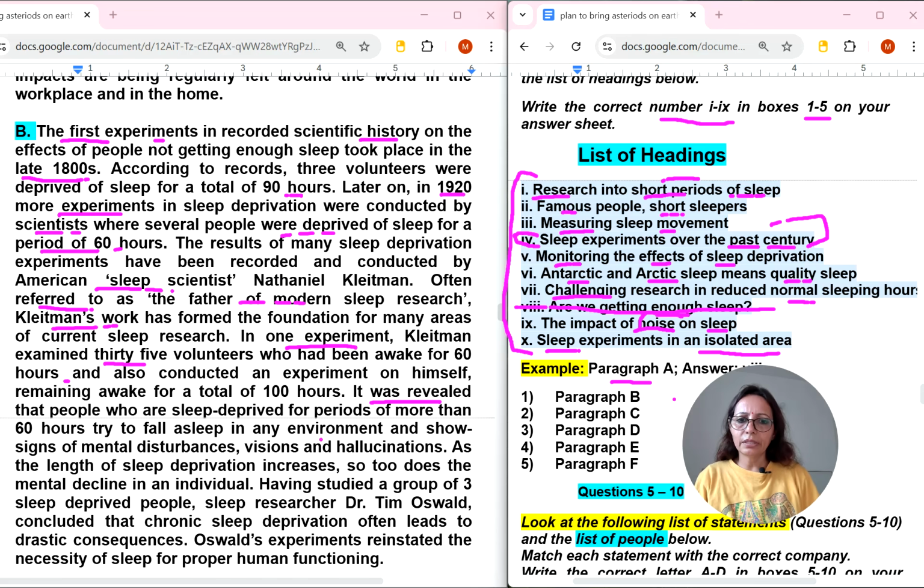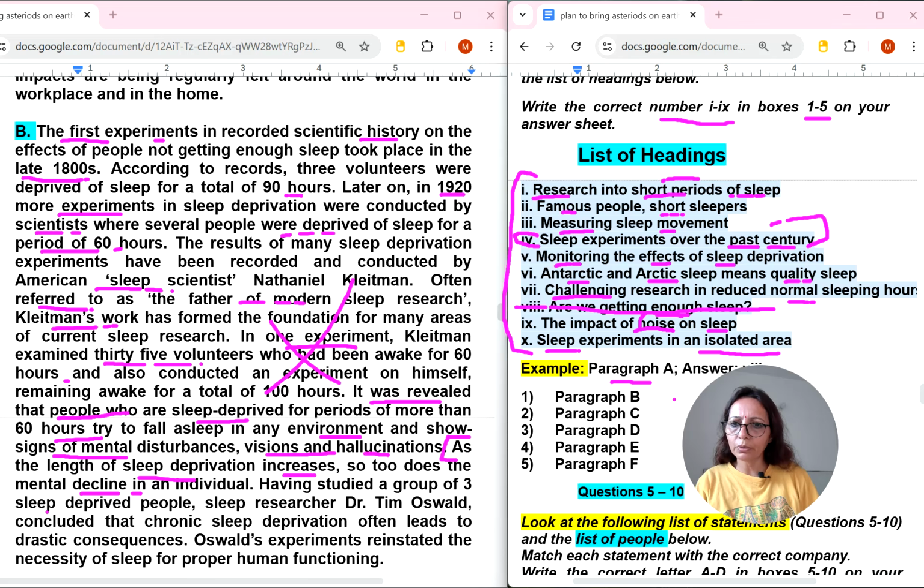Okay, and the last sentence we can read. Yes, it was revealed after the experiment with these 35 volunteers that people who are sleep deprived for periods of more than 60 hours try to sleep in their environment and show signs of mental disturbance, visions, and hallucinations. As the length of sleep deprivation increases, so too does the mental decline. So I think they are talking about mental effects of sleep deprivation, but still we can read more.